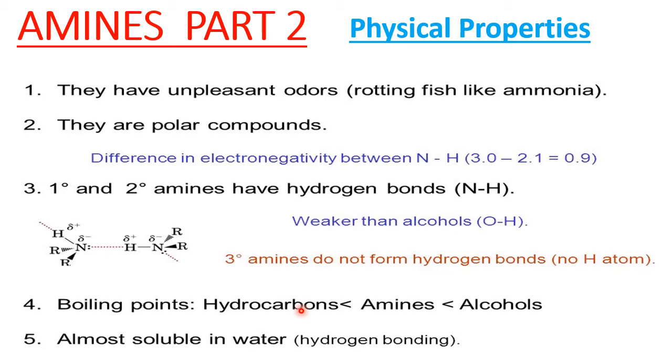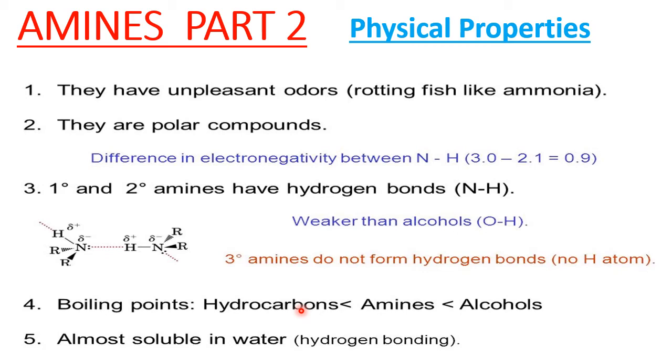Whereas in hydrocarbons, we don't have free H to go for hydrogen bonding, therefore their boiling points are less. So that's why we follow this order: hydrocarbons have lesser boiling point than amines, than alcohols of comparable molecular mass. That is important. Don't compare here and there.